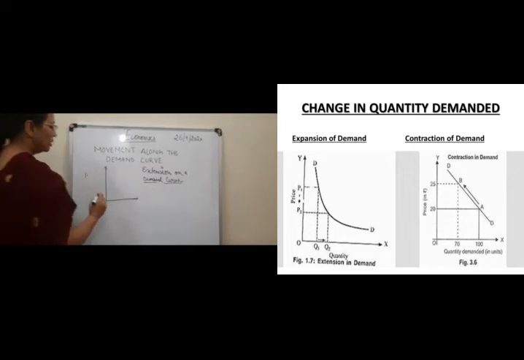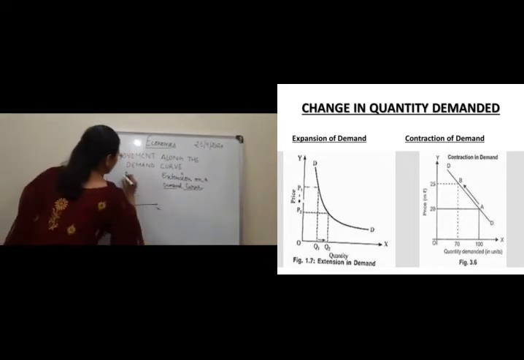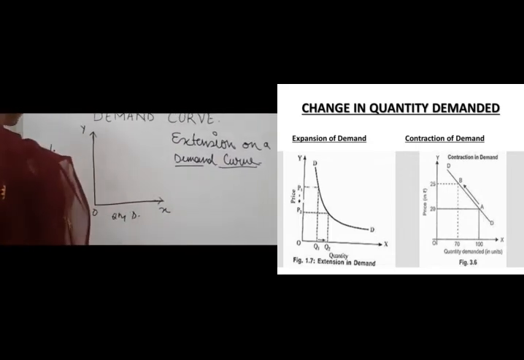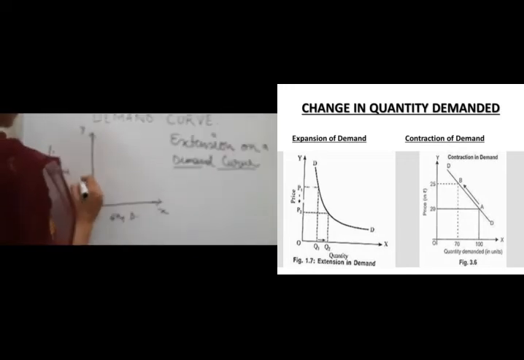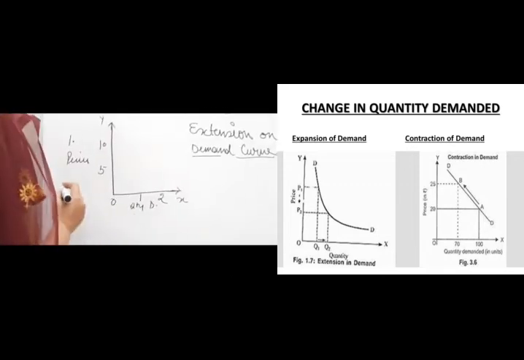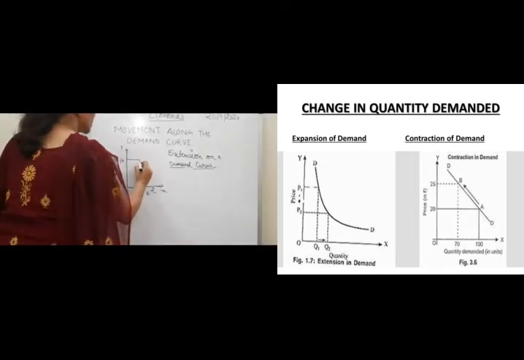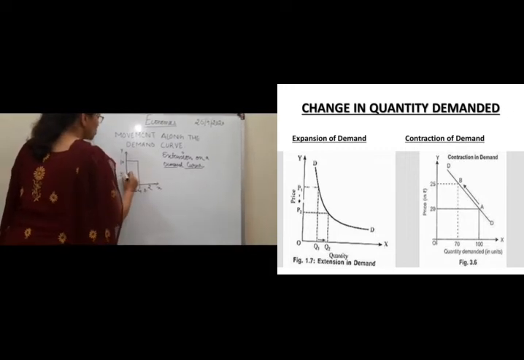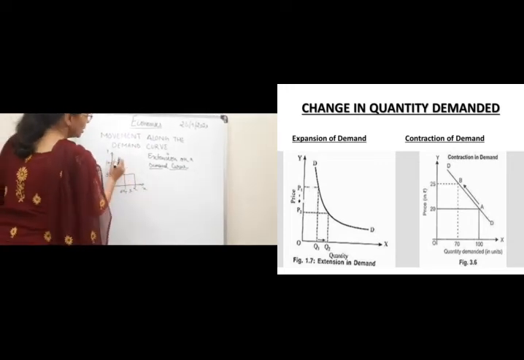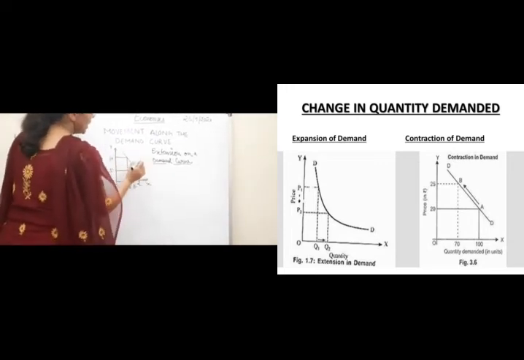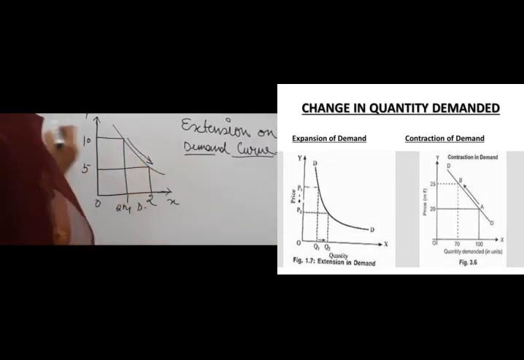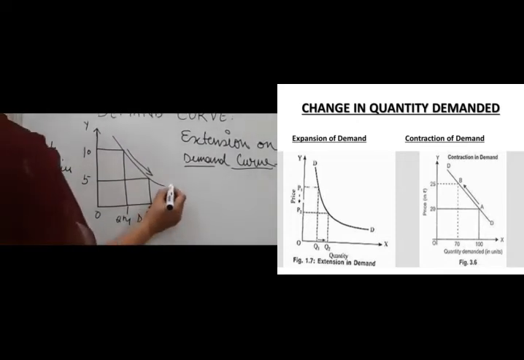One is extension. Here we are seeing the extension. Again, quantity is on the x-axis and price on the y-axis, right? Price, 2 units we have taken, quantity also we have taken units. Now when the price was 10, the quantity demanded was 1. When the price falls from 10 to 5, the quantity demanded rises from 1 to 2 units. Now this is the slope of the demand curve, and expansion has taken place from up to down. This is what you mean by extension on the demand curve.